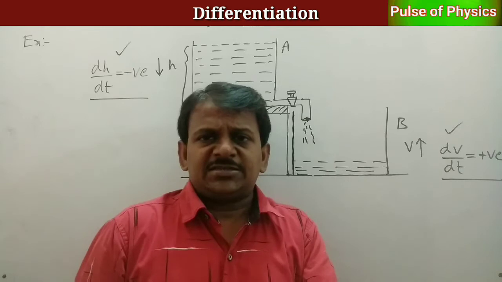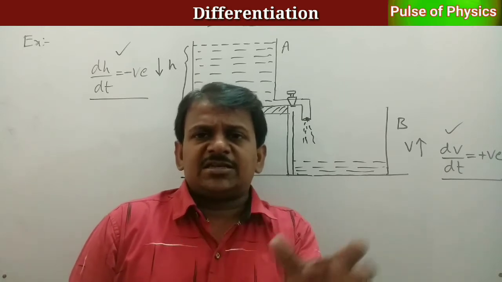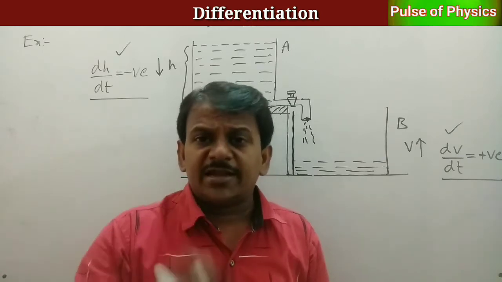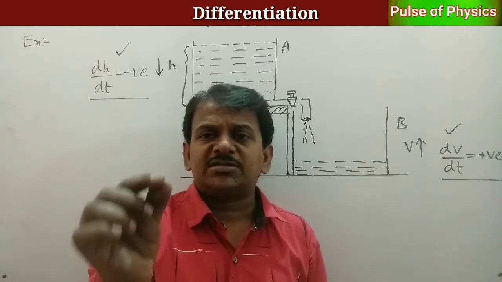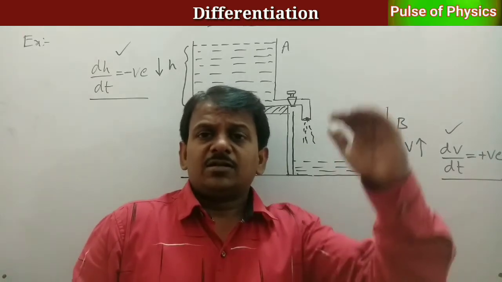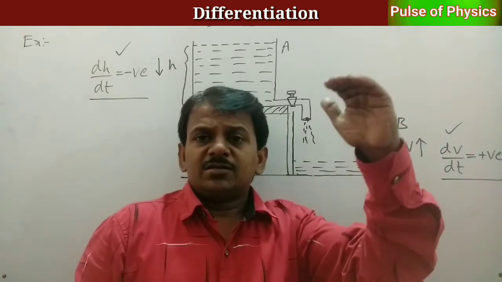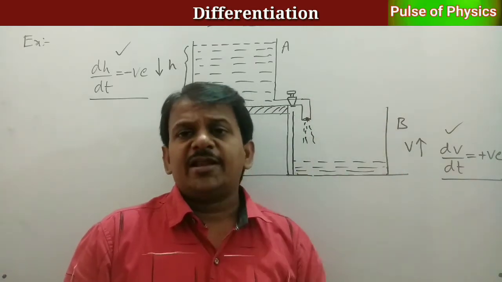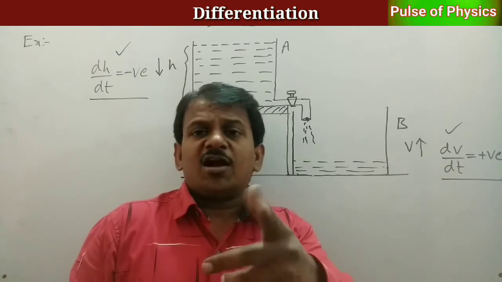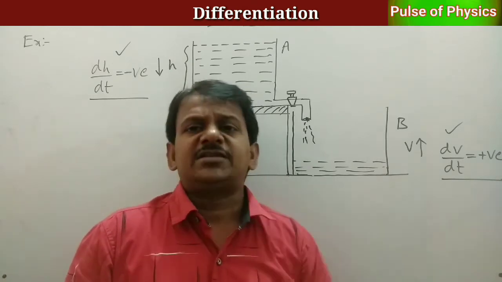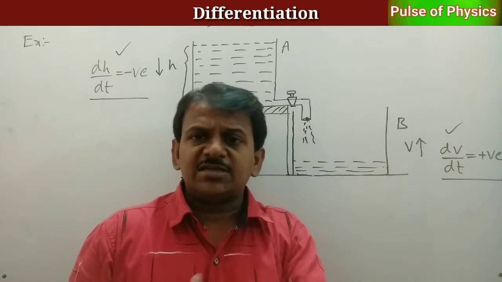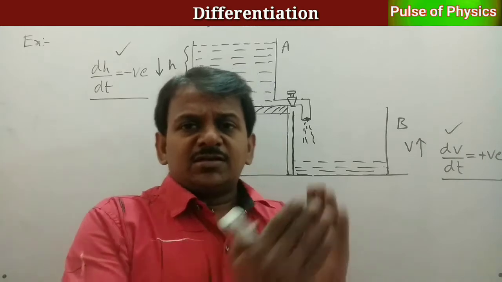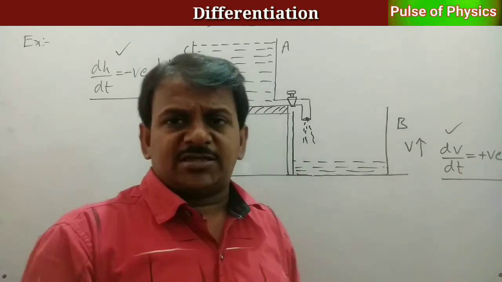In some cases, differentiation is negative. In temperature gradient case, it is negative for small temperature difference. Next, in fluid mechanics, length of the liquid column decreases, it will be negative. Then in constraints, the displacement is decreasing, then velocity is negative. Like that, we apply this situation in various conditions.